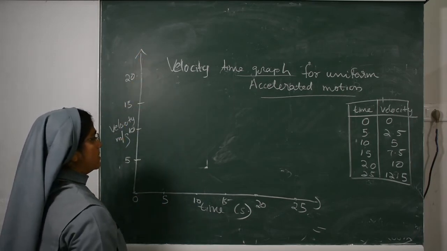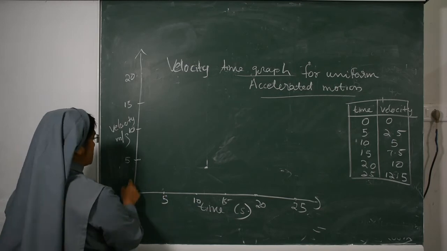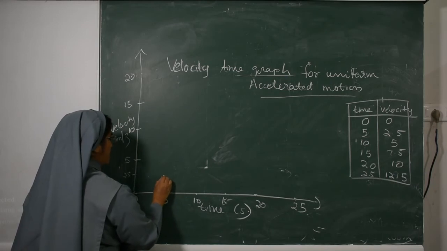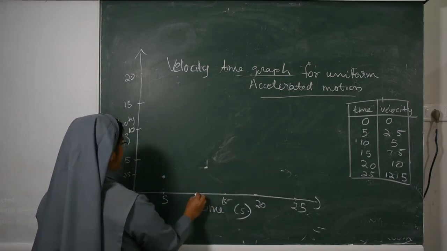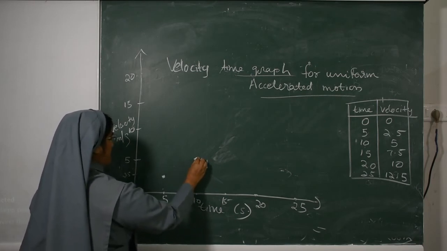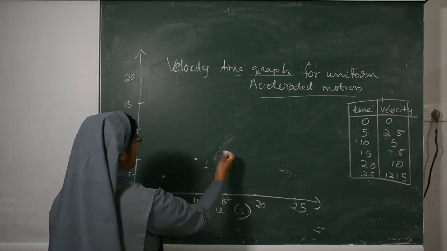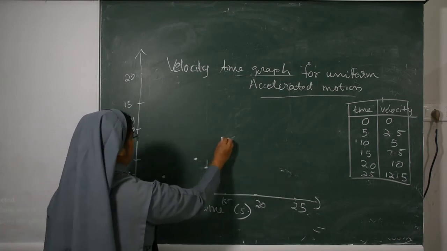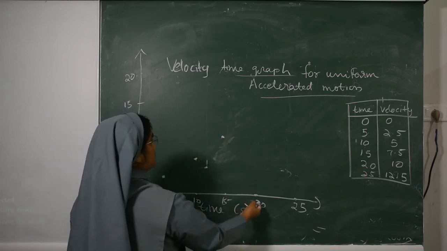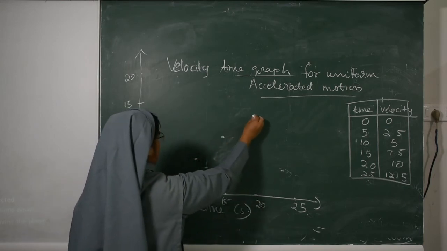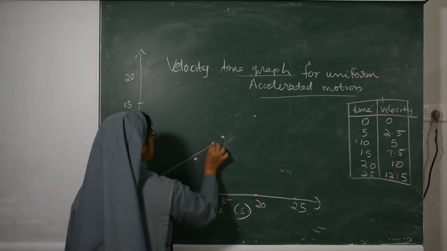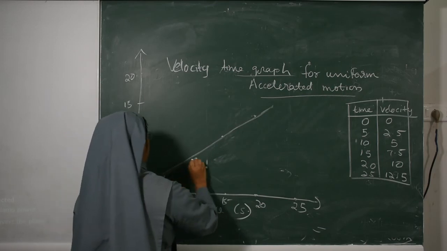Now we see, during 5 seconds how much is covered? 2.5. Then during 10 seconds how much is covered? 5. Then at 15, how much is covered? 7.5. Then at 20, how much is covered? 10. So we get the points, join these points, and we get a straight line.